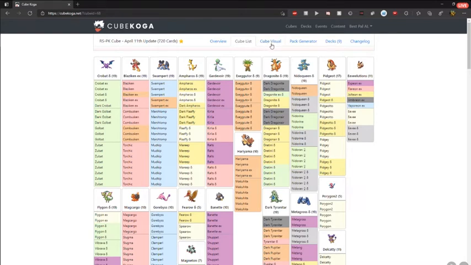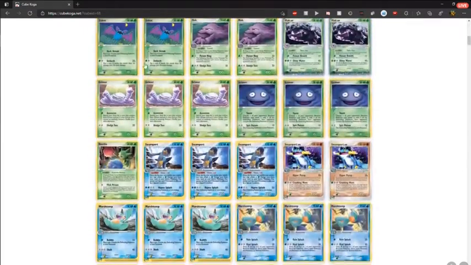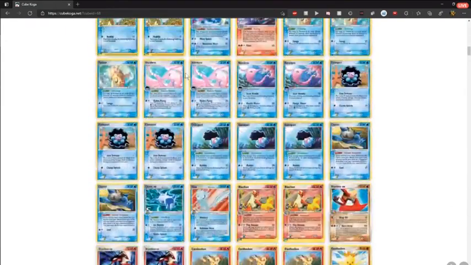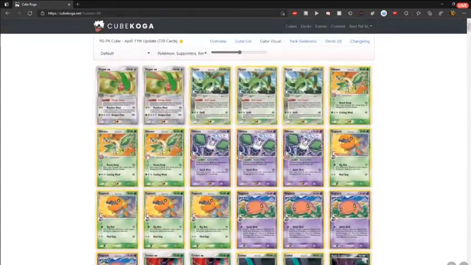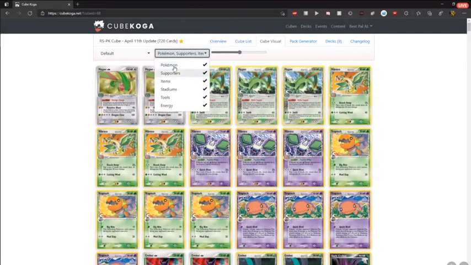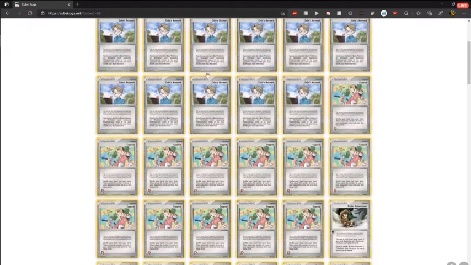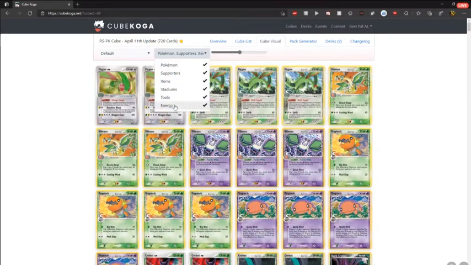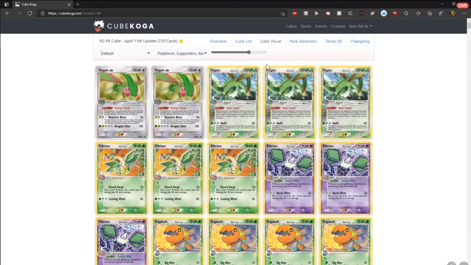There's also a Cube Visual tab. If we load the Cube Visual tab, we'll actually see each individual card in the cube, and we can scroll down, and we can see, I think it's ordered by the types currently. So we've got the grass, followed by the water, followed by the fire lines, and so on, all the way down to the bottom. And we've got basic filtering options. So, if we just wanted to see the supporters, we can uncheck the other categories, and now we're just looking at the supporters. So we can really change what we're looking at. Fully customizable view. So that's really cool.